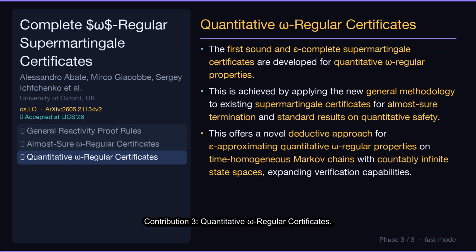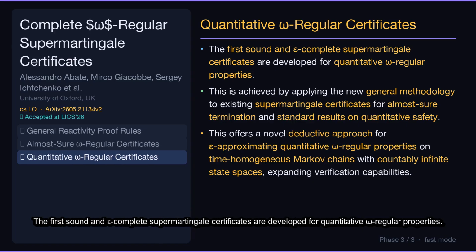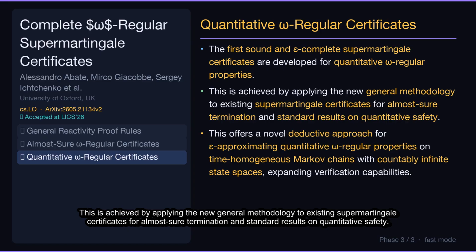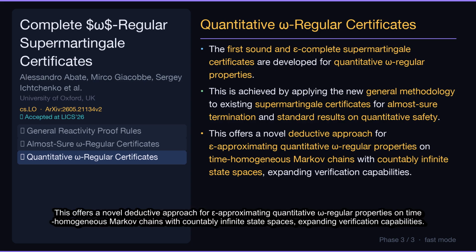Contribution 3. Quantitative omega-regular certificates. The first sound and epsilon complete supermartingale certificates are developed for quantitative omega-regular properties. This is achieved by applying the new general methodology to existing supermartingale certificates for almost sure termination and standard results on quantitative safety. This offers a novel deductive approach for epsilon approximating quantitative omega-regular properties on time-homogeneous Markov chains with countably infinite state spaces, expanding verification capabilities.